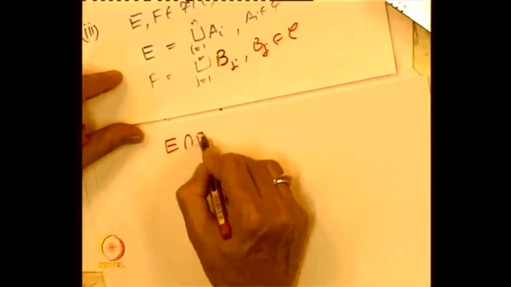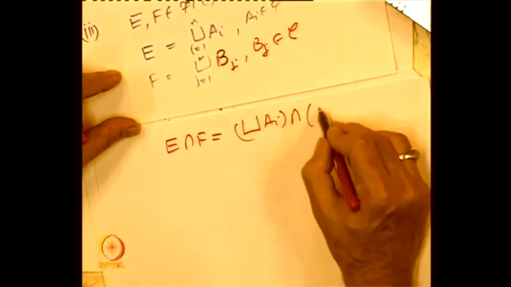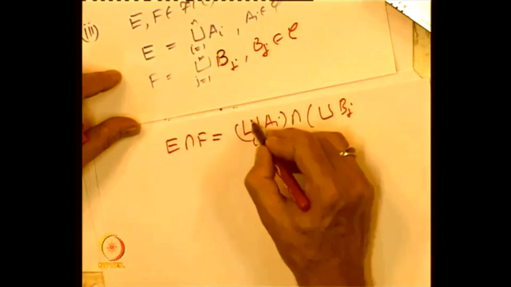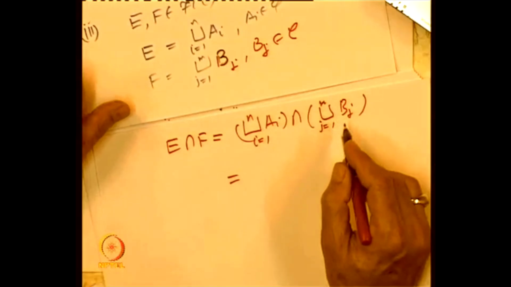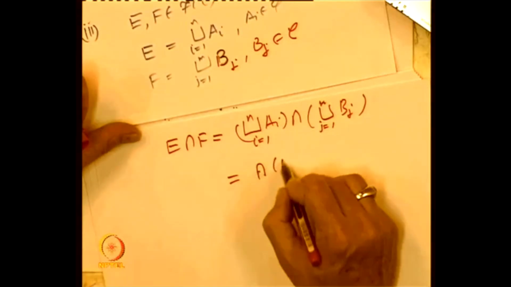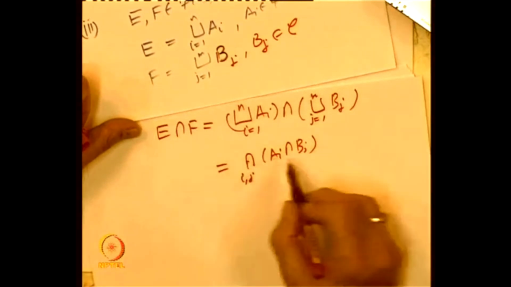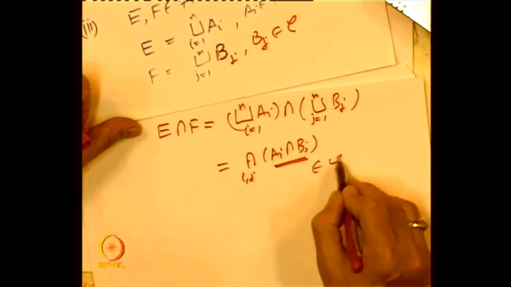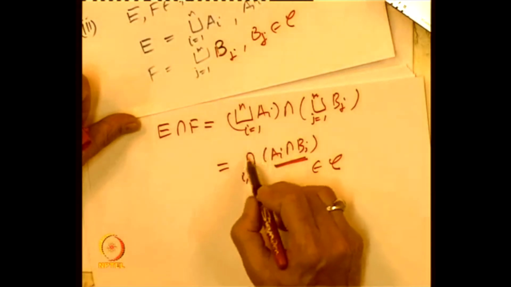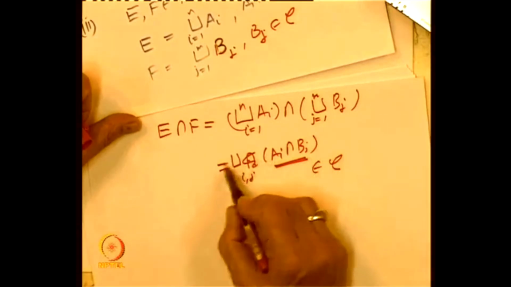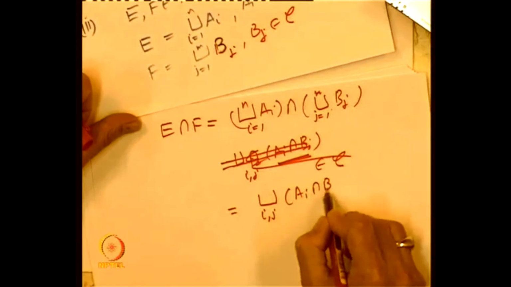So, E intersection F will be equal to the union of Ai's intersection the union of Bj's, i equal to 1 to n, j equal to 1 to m, and once again using the distributive property, we get the union over i and j of Ai intersection Bj.